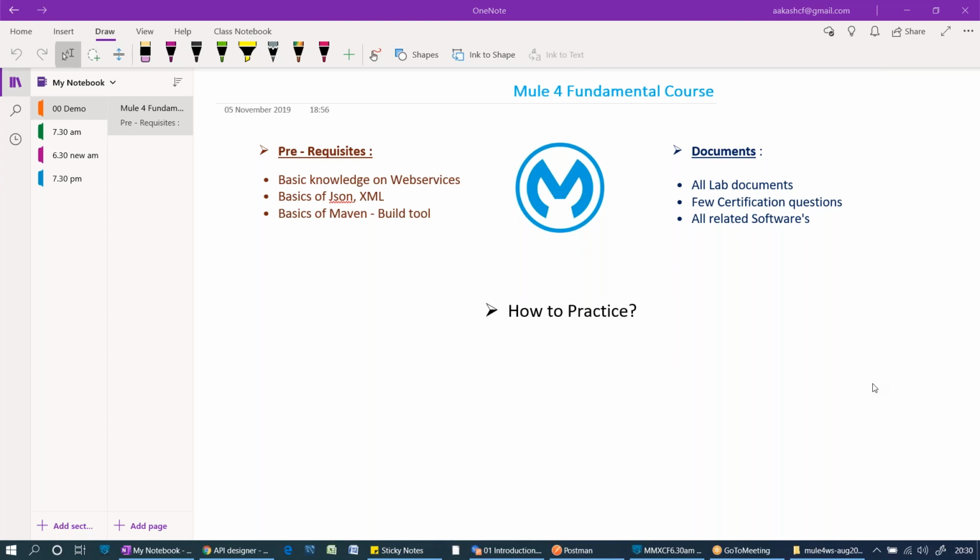How long is this course, the total hours? Very good. This course is 22 hours in total, depending on the participants. 22 working hours. No labs are involved in it; only my part is 22 hours. You need to do the lab sessions on your own, based on the documentation which I have given to you. If you have any queries, you can post anytime. I will be giving my mail ID.